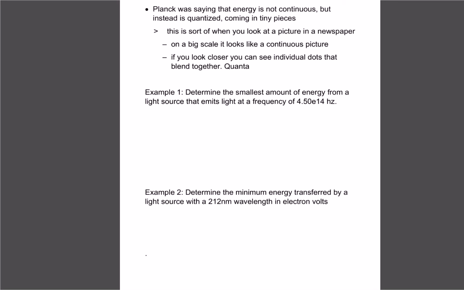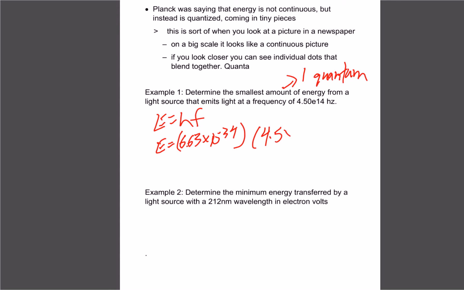So let's go through a couple of examples using his formula. The first one is asking what's the smallest amount. The smallest amount would be for one quantum. So all we have to do is go E equals hf. Our h is 6.63 times 10 to the negative 34, times our frequency, 4.5 times 10 to the 14. Multiply those together, and we get an answer of 2.98 times 10 to the negative 19 joules.